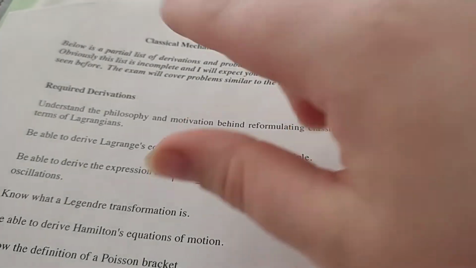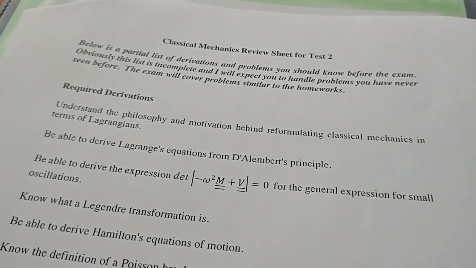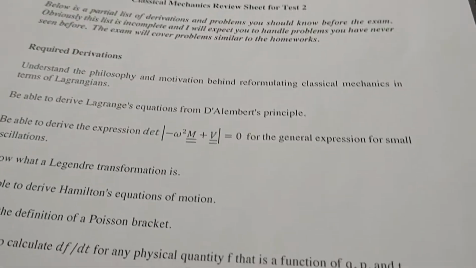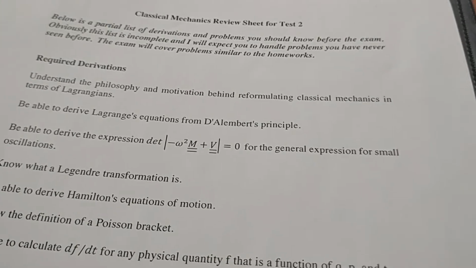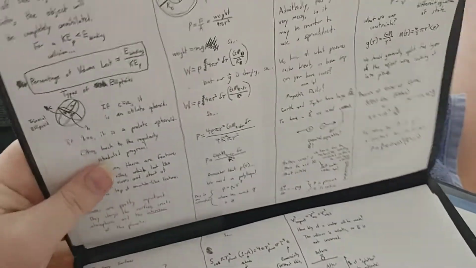So in this case, one of the required derivations, or at least 2 of the pieces, is understanding the philosophy and motivation behind reformulating classical mechanics in terms of Lagrangians and being able to derive the Lagrange equations from D'Alembert's principle of virtual work. So that should be not too bad, even though it's sort of a graduate school thing. We looked at it in class.